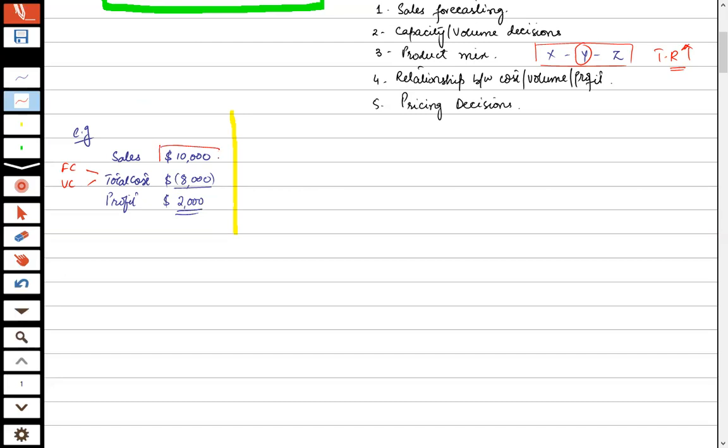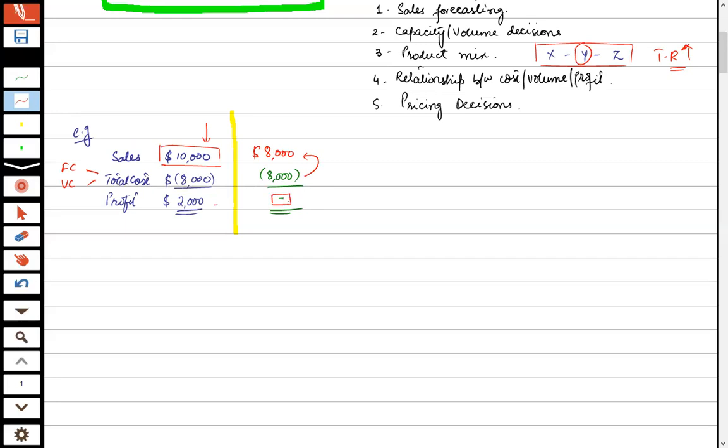So how much can my sales go further down till I earn no profit, no loss? That is the break-even point. So how will it be calculated? For break-even, we will do reverse working. For break-even, my profit should be what? Zero. My total cost would be 8,000, and in order to recover this 8,000, I should have a sales value of minimum $8,000, so that I will be in a position to achieve the break-even.